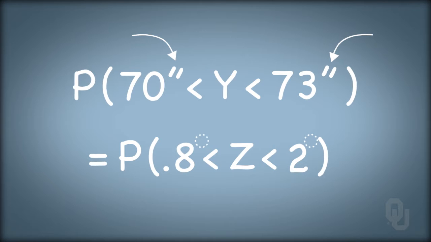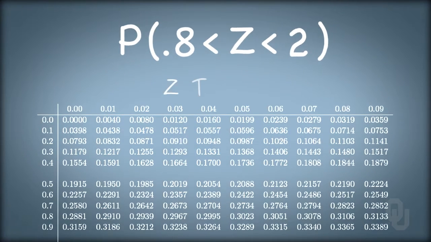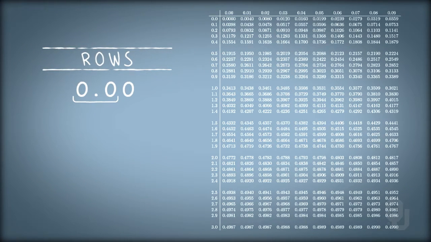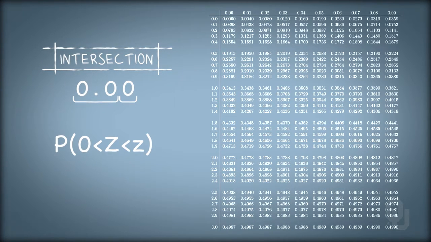We can then look up the probability that z lies between 0.8 and 2 on a standard normal table, or a z-table. Different z-tables don't always have the same appearance, depending on the textbook that they're found in, but they always provide the same information. We're going to use a z-table that provides the probability of the interval between z equals 0 and a value z. The row on the z-table provides the ones and the tenths digit of the z-score, and the column provides the hundredths place of the z-score. The intersection of the row and the column tells us the probability between 0 and that z-score.